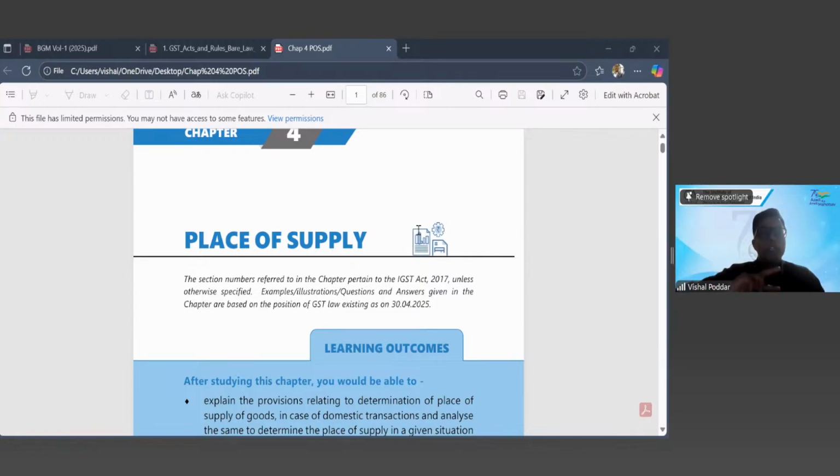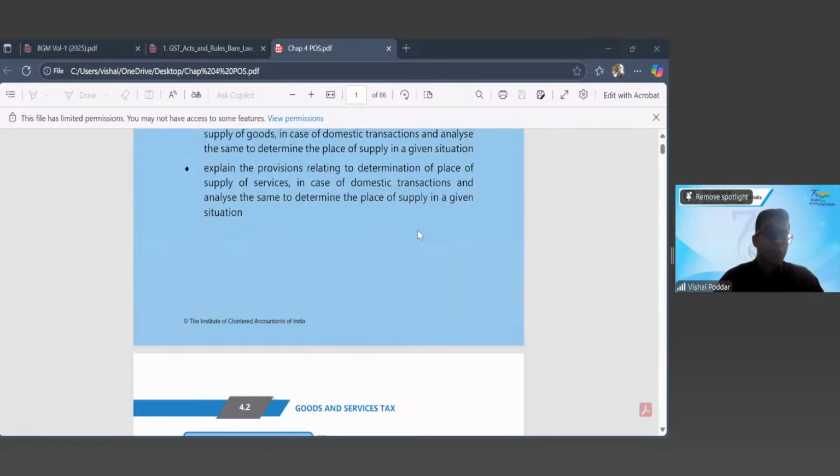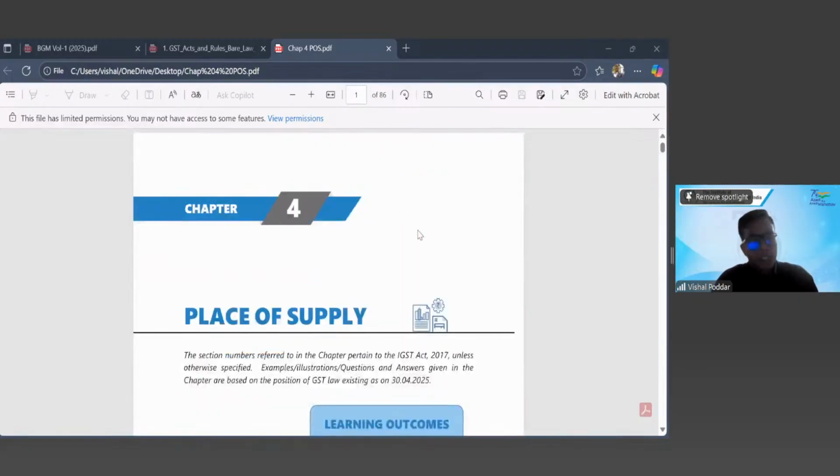But if the supplier state is Maharashtra and the place of supply, that is the destination state, is Gujarat, you will charge IGST and it will be called an interstate supply. Hence, to identify the correct nature of the transaction, interstate or intrastate, and which state government will get the credit, we have the concept of destination.